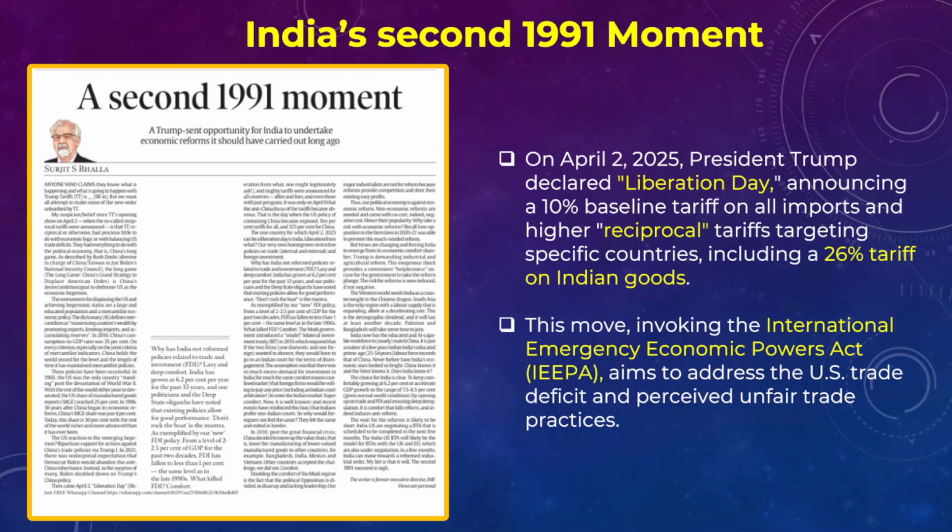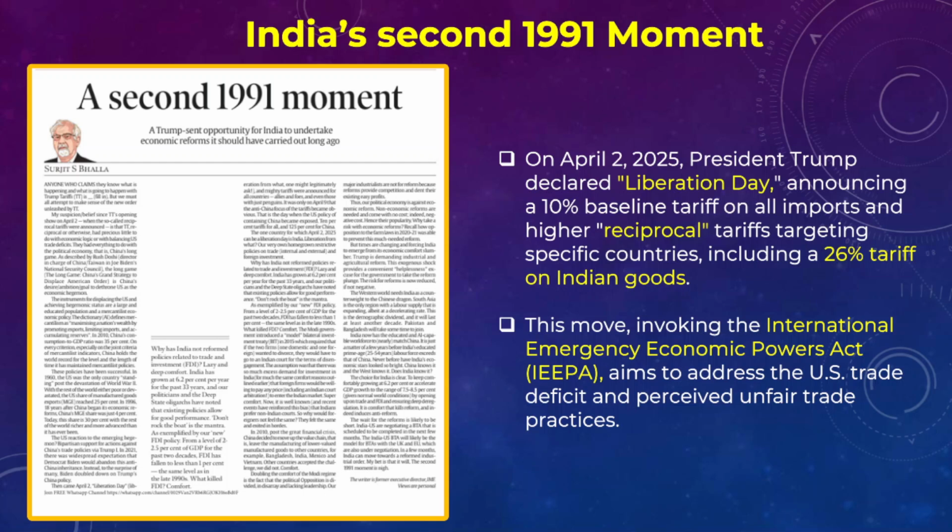Because we all knew that after Trump was elected as the president of the United States of America, Trump has been adopting policies which may result in some issues between India and US, particularly with respect to trade. As of now, India has been enjoying a trade surplus with the United States. However, Donald Trump has imposed certain tariffs on countries like India as well.